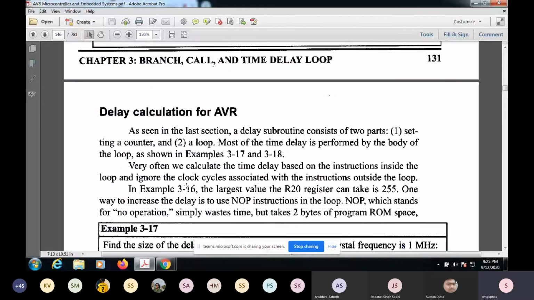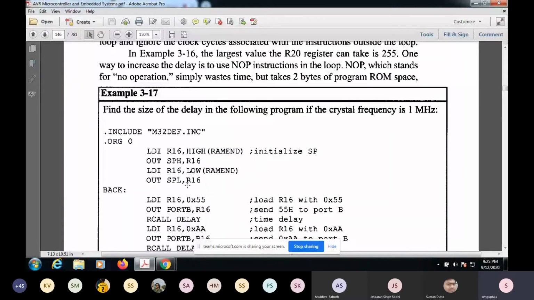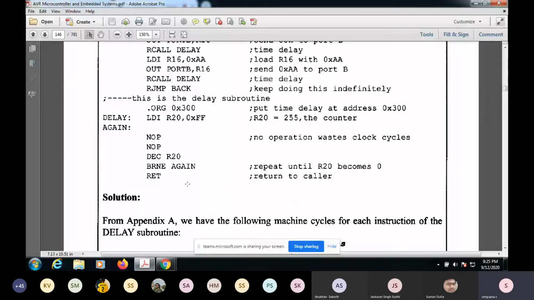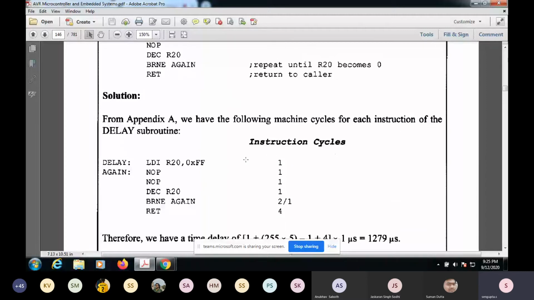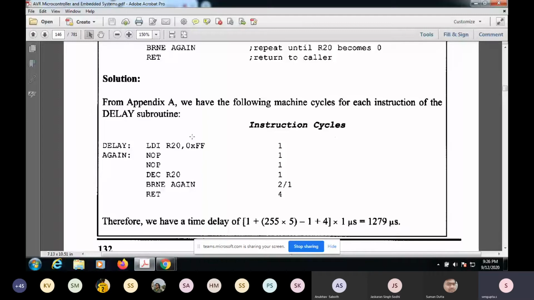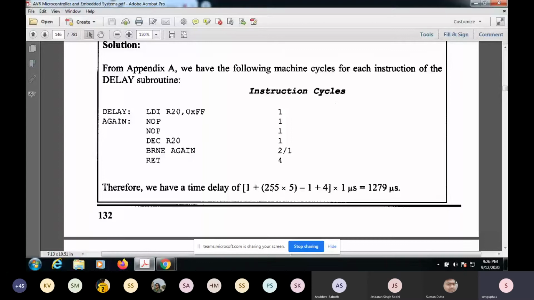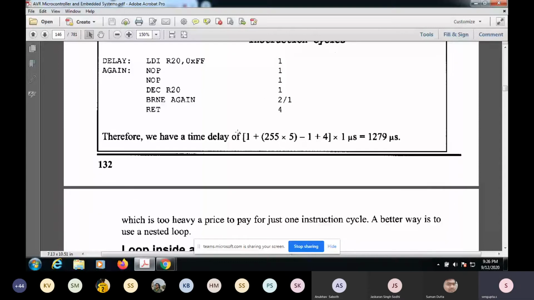Delay calculation. One more thing again, I'm saying this delay calculation is very, very important, because it will enable you to understand the execution time of your code, how much time you take, especially for real-time applications. As I mentioned, let's say your entire code should execute within 1 millisecond and give some output. Only through this will you be able to accurately find out how many instruction cycles it will take. There are some other ways of finding out also, but that will be in a rough manner. Then you'll find out exactly how much time it will take, and based on that you can make a lot of important decisions.